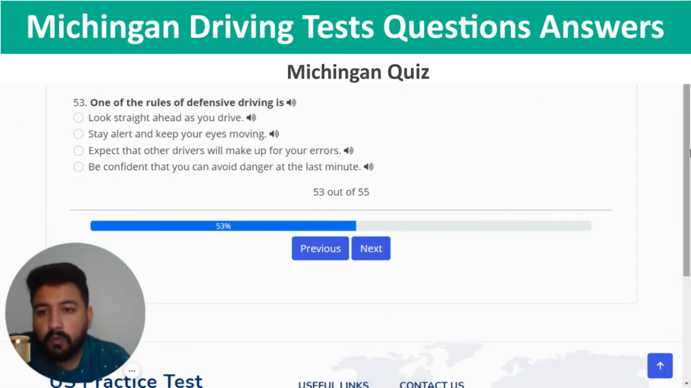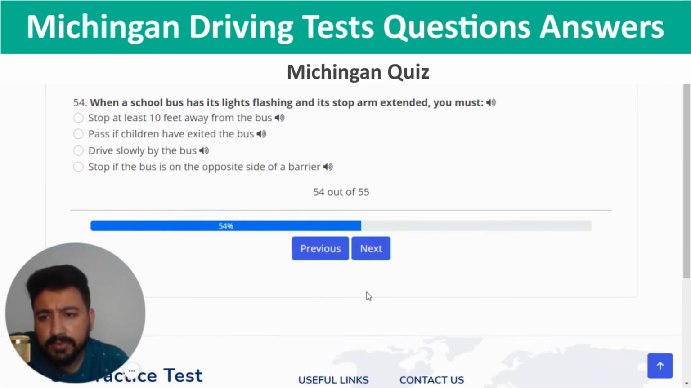And next, one of the rules of defensive driving is stay alert and keep your eyes moving, which is the second option again, right? And next, second last question is when a school bus has its lights flashing and its stop arm extended, you must... So the right answer is stop at least 10 feet away from the bus, which is the first option.